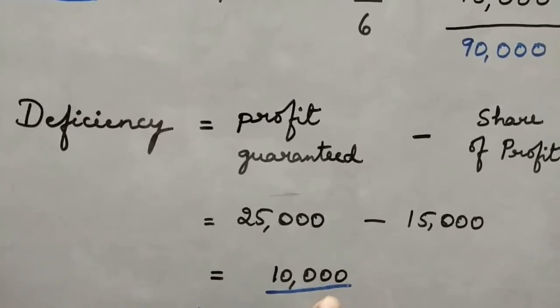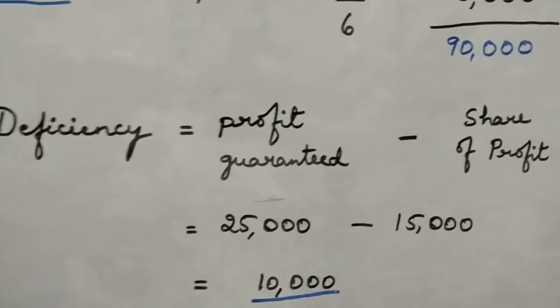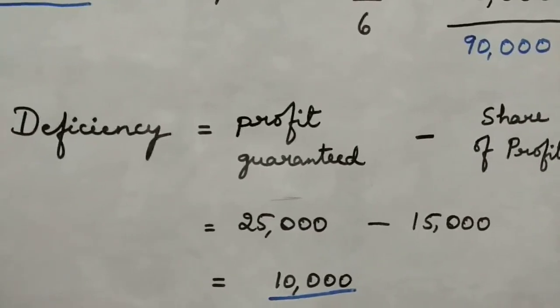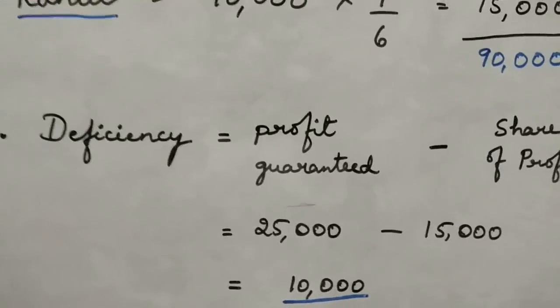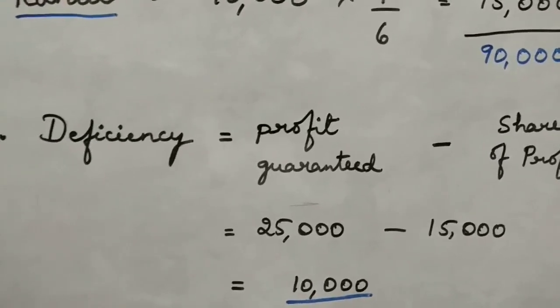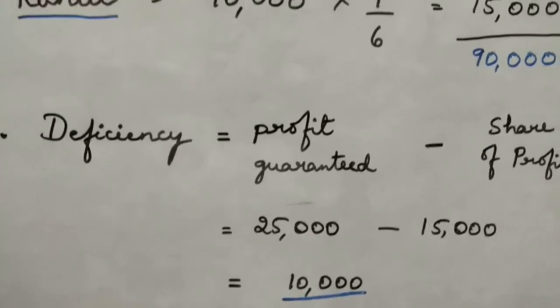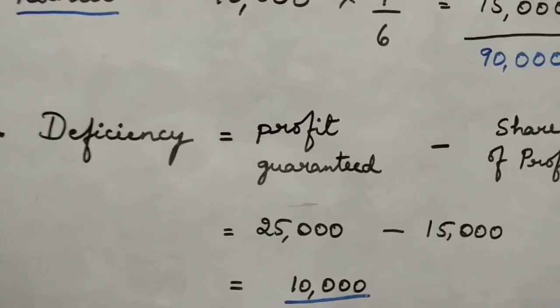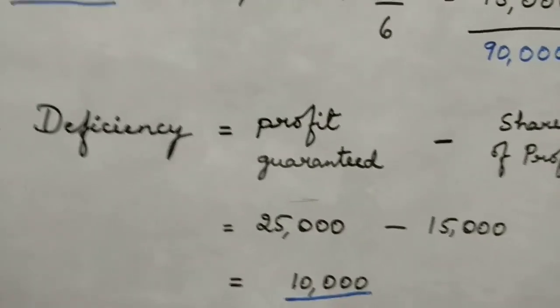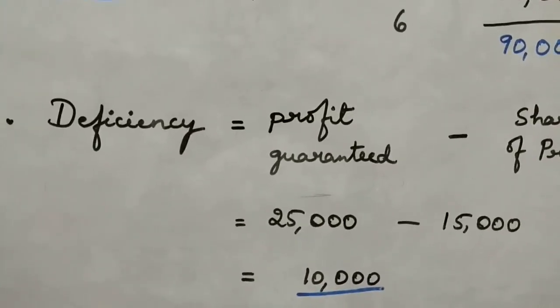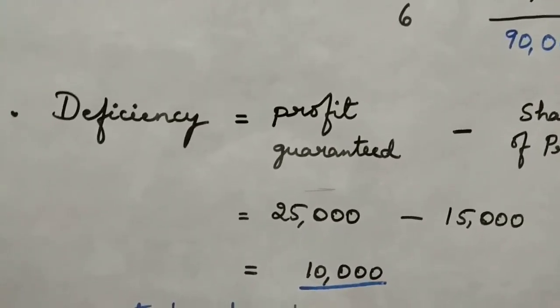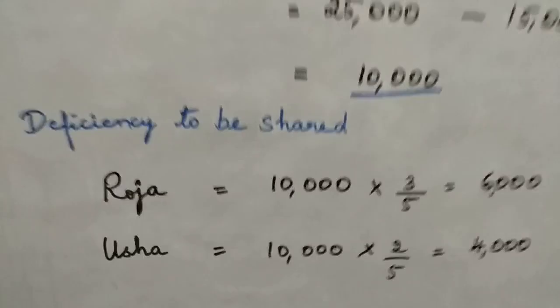This loss to be shared among the old partners. Who are the old partners here? Roja and Usha. So as per the first option, case 1, it is the firm that is going to be bearing the guarantee, which means the guarantee is given by the firm. So when the guarantee is given by the firm, let us see how this loss is going to be shared among the old partners. Moving on to the next step.